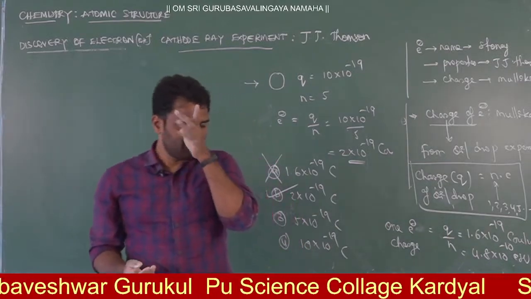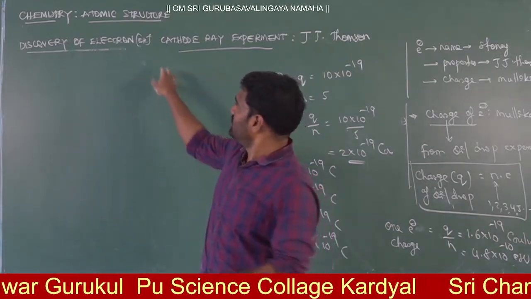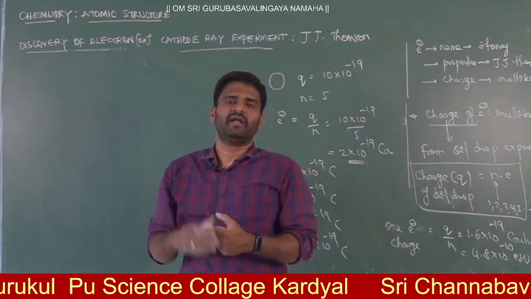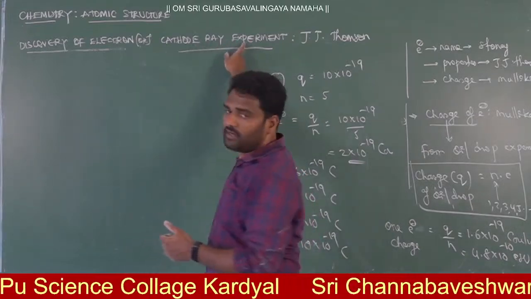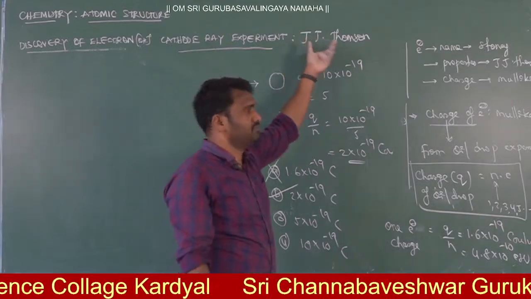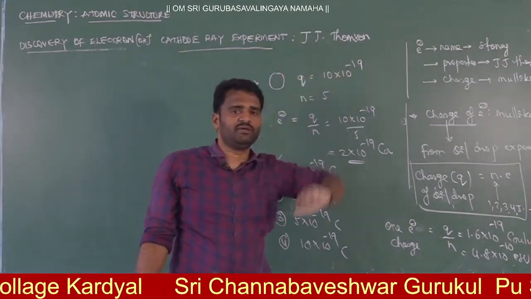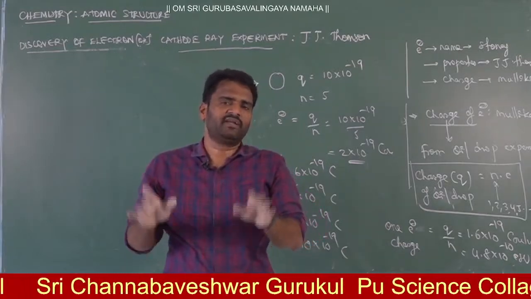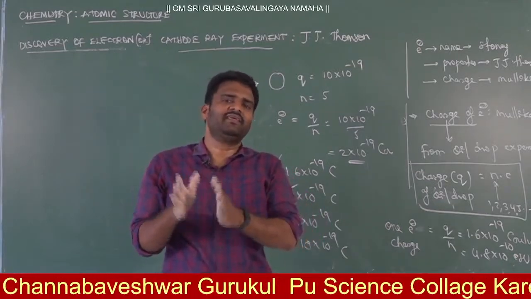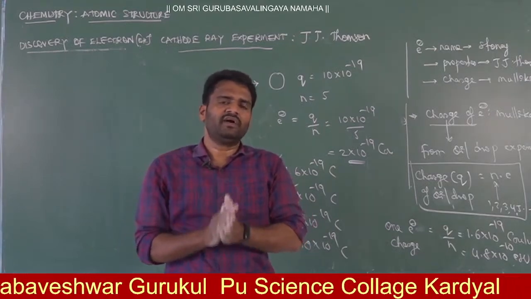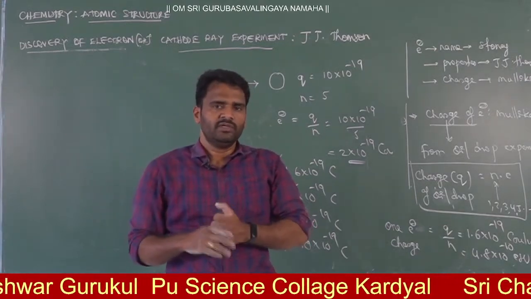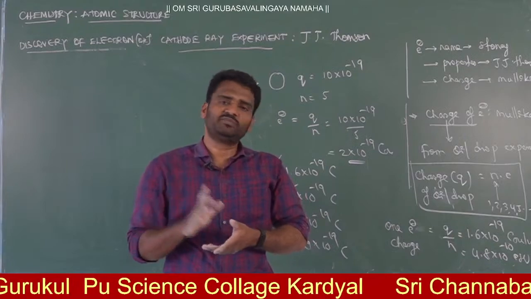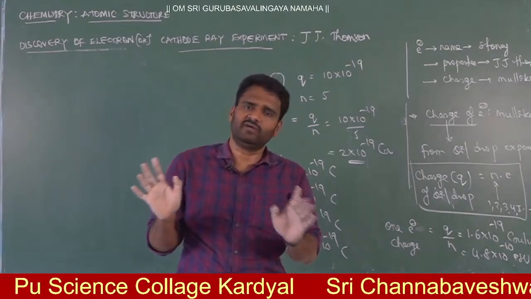In today's session, we discussed how electrons were discovered in matter by the cathode ray experiment, from J.J. Thomson's observations. Finally, you can conclude that in every matter there are negatively charged particles. Their name is electron, and they always move towards the anode. You can't see the electrons, but you can experience their nature. This is what you have to conclude.